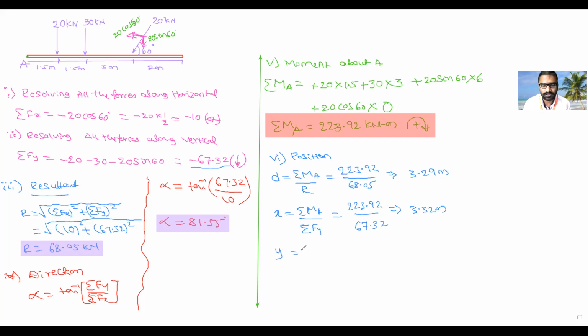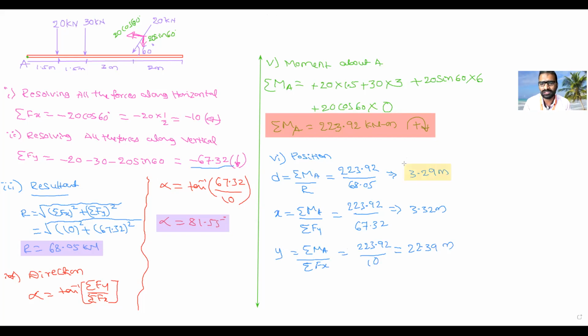Y intercept is summation of moment about A divided by summation of Fx. So that is 223.92 divided by Fx, which is 10. So how much are you getting? 22.39. Are you getting all of these answers? Will you write minus or not?